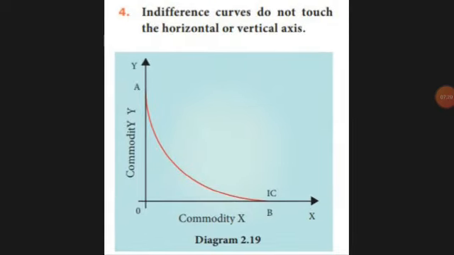Next, indifference curves do not touch each other or the horizontal or vertical axis. That means if I buy two products, it can touch. If I am buying only one product, that means the consumer is buying only one product, he is not interested in a substitute or a choice, so at that time it won't touch.